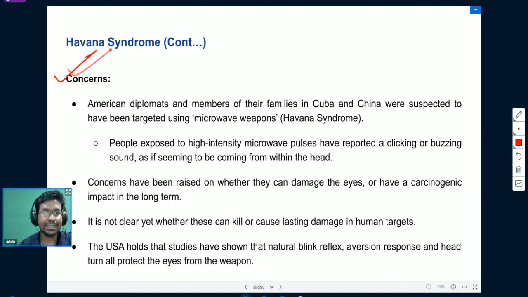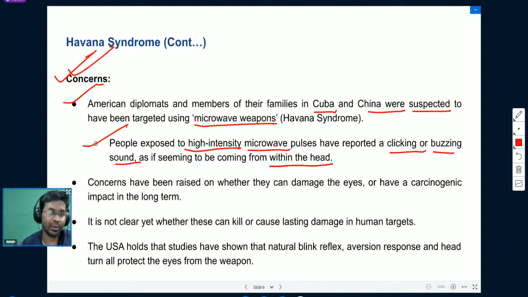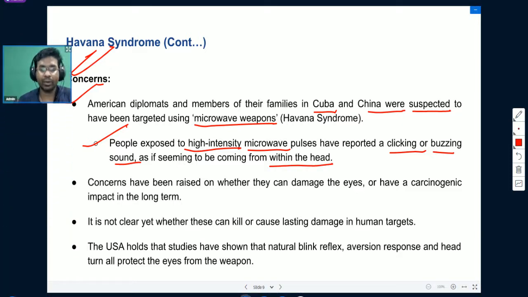So what are the concerns associated with Havana syndrome or microwave weapons? American diplomats and members of their families in Cuba and China were suspected to have been targeted using microwave weapons. People exposed to high intensity microwave pulses have reported a clicking or buzzing sound as if coming from within their head. They started hearing some buzzing sound, and it was like the sound is coming from within their head itself.